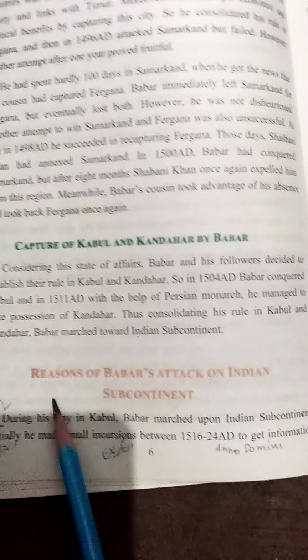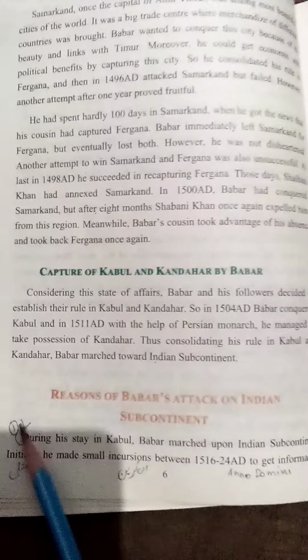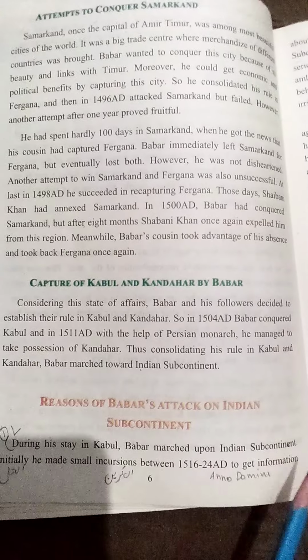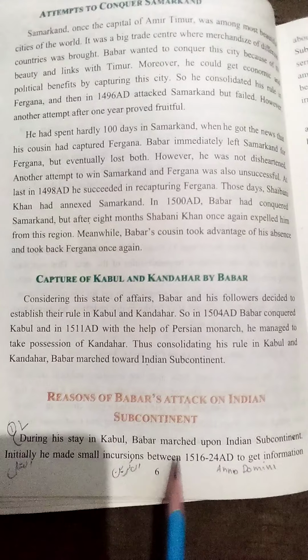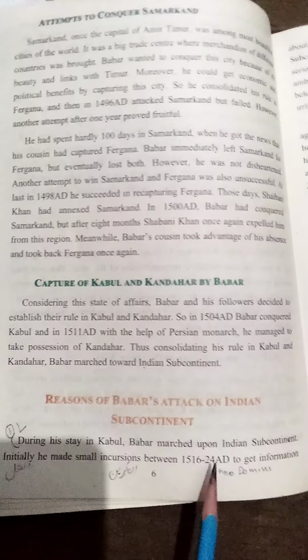Its answer is on page number 6. Here are the reasons of Babur's attack on the India subcontinent. I have made the question here. Write the points. During his stay in Kabul, Babur marched upon the India subcontinent. Initially, he made some incursions between 1516 to 1524 AD. AD stands for Anno Domini. To get information, move to the next page.